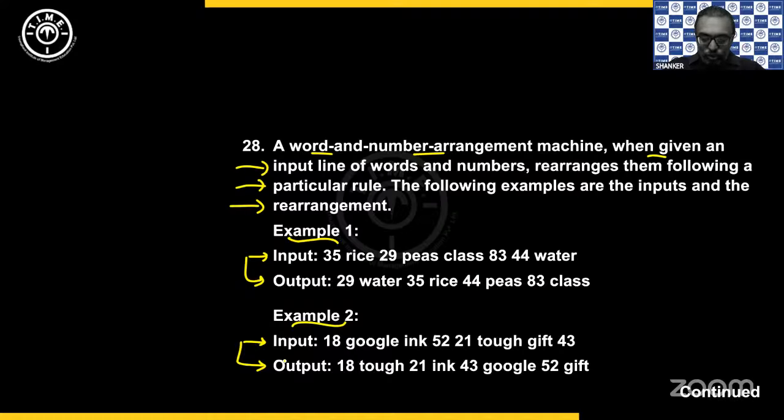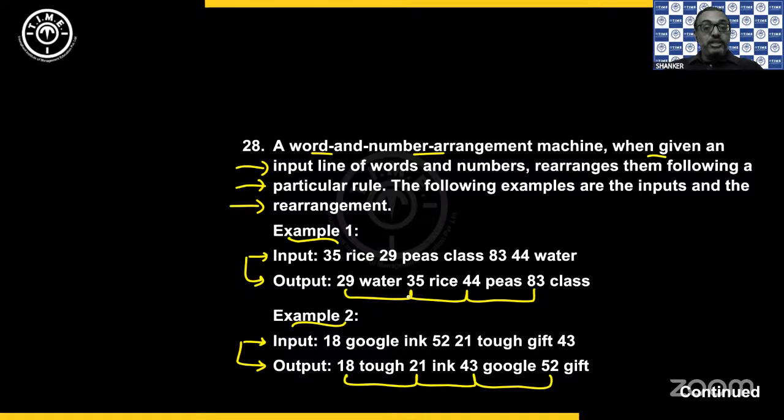Okay, thank you, Manoj Sethi. Yes. So we have the input and the output. So we just have to check how the numbers and words are written. So as you can see, the numbers are same. In both, the numbers are same. So look at how the numbers are arranged. They are arranged alternately and in the increasing order.